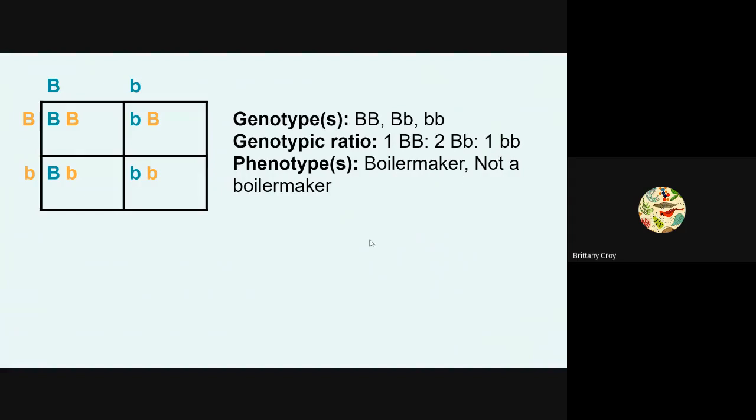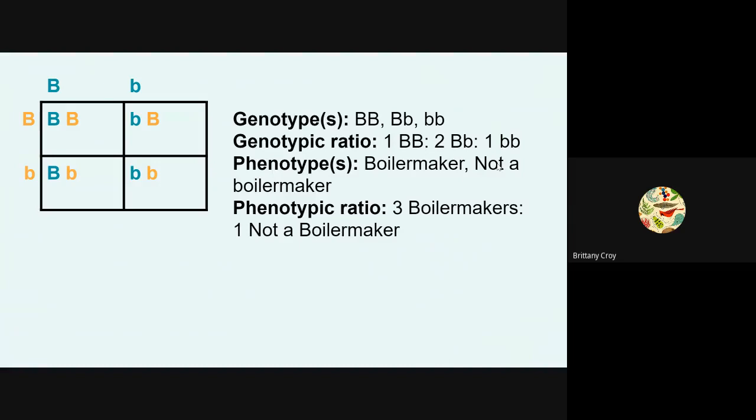The phenotypes, or the physical appearance. Both this 1 and 2 go for Boilermaker, and then this recessive is not a Boilermaker. So this is interesting because our genotypic ratio and our phenotypic ratio are different. The genotypic ratio is 1 to 2 to 1, but with the phenotypic ratio, we don't have to differentiate between homozygous dominant and heterozygous, so we just say 3 Boilermakers, 1 not a Boilermaker.